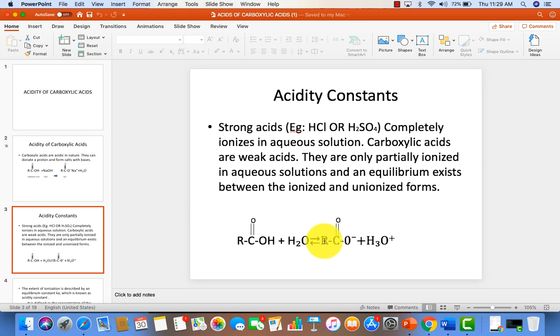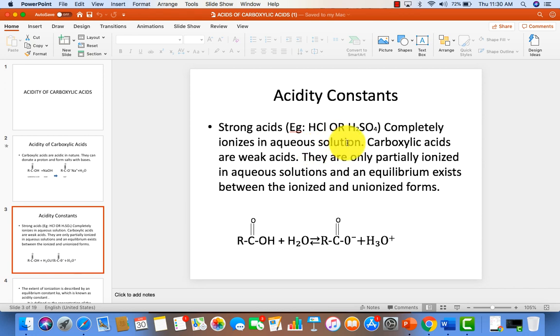So if we are removing this arrow mark and denoting it as equal to, there should be some constant between the substrates and also the products, that is considered as acidity constant.